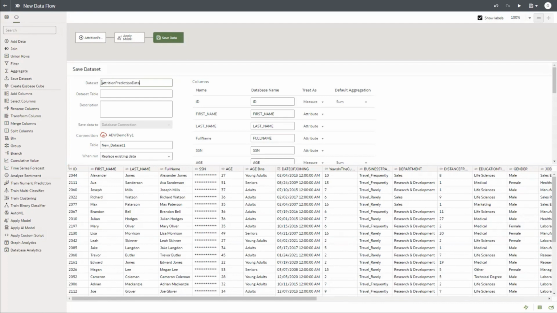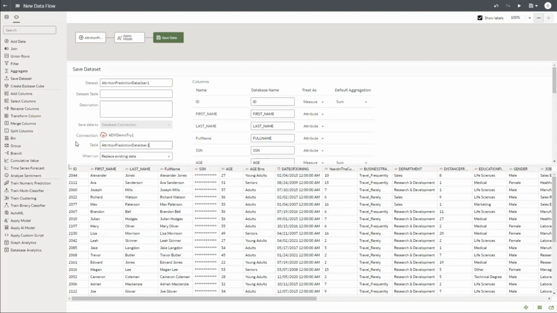Since it is going to be a table that is created in the database, avoid any space or any special character. Then please ensure that you append your user ID to it. Underscore works, but you could even say, let's say, user one, depending upon the user ID you received. Otherwise, when the table gets created in the database, everyone will see the same table and there may be a conflict.